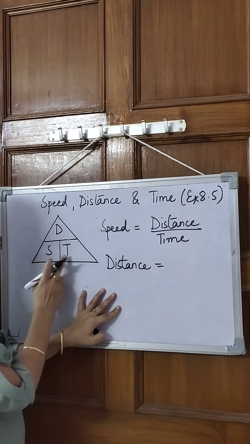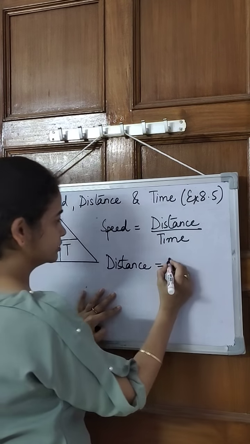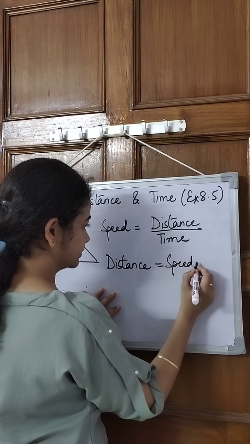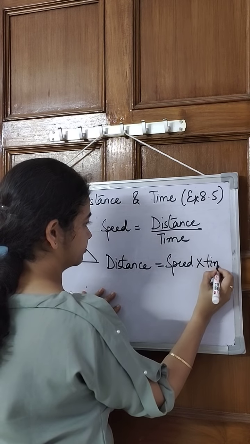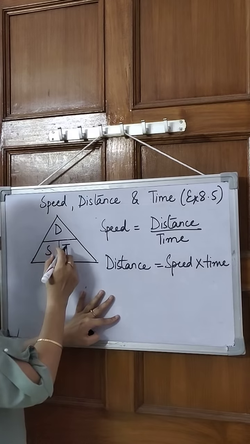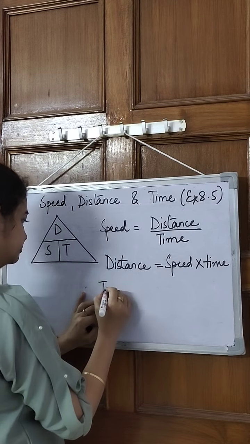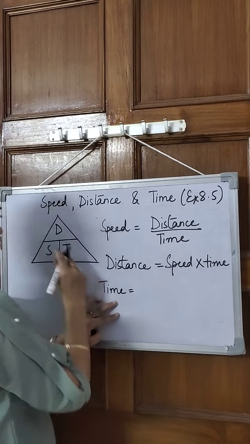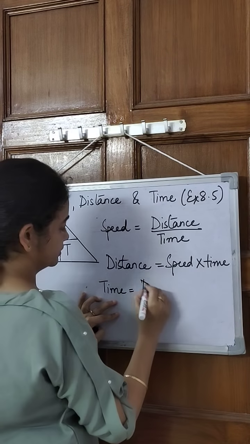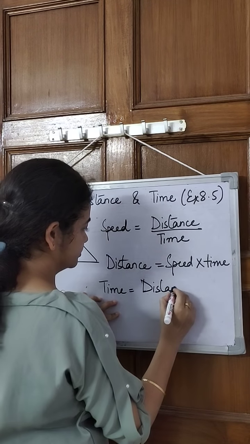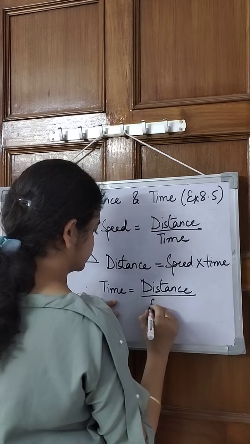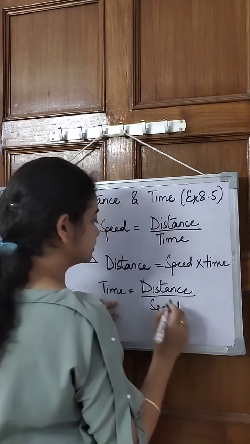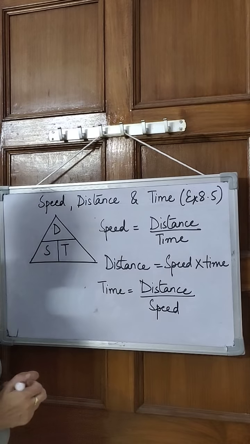Now, if I have to find out distance, then speed and time are written together in this triangle. So we say speed into time. Okay. And now the third thing is time. If I have to find out time, then distance upon speed. Distance upon speed. So all these three terms are related to each other.